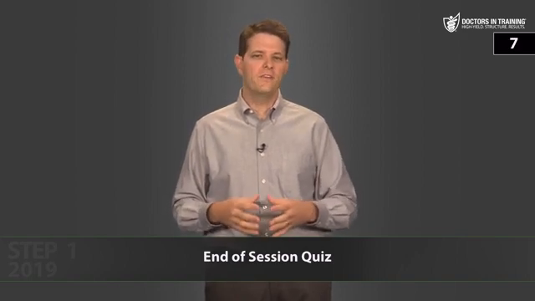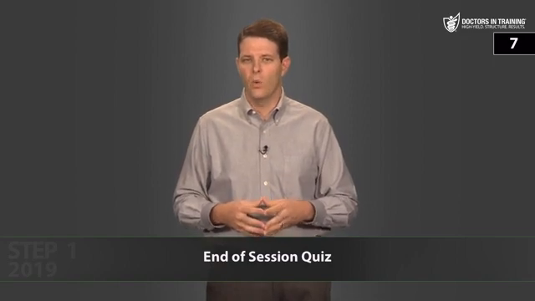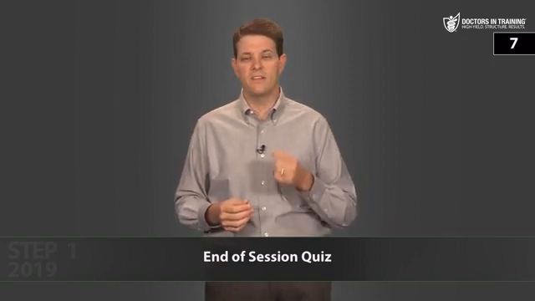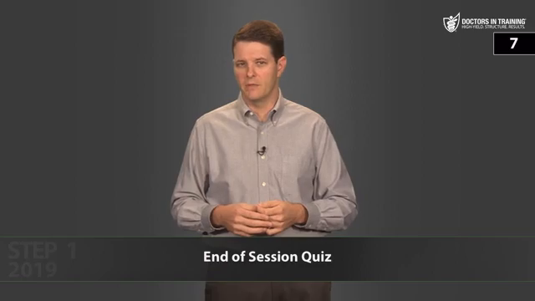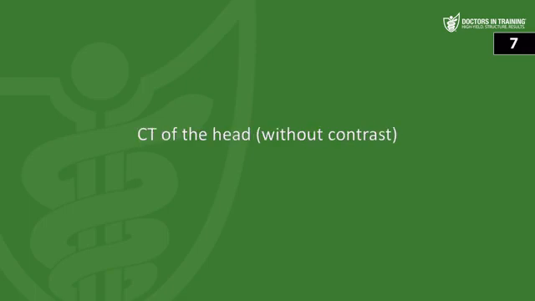Next, a healthy 52-year-old man presents to the ER with stroke symptoms that began 2 hours ago. What treatment should be considered immediately, and what study must be ordered immediately? Again, in any patient with stroke symptoms, you want to determine whether he's a candidate for a thrombolytic therapy like TPA. And one of the first parts of the workup is to determine whether this is a thrombotic stroke or a hemorrhagic stroke. So you need to order a CT of the head without contrast. That's one of the first things we order in a suspected stroke.